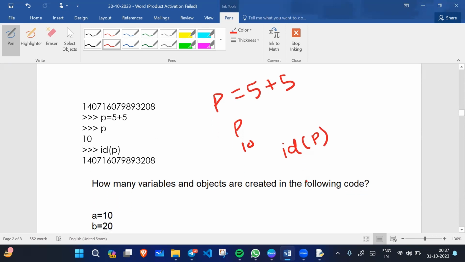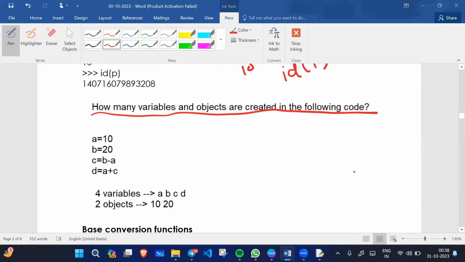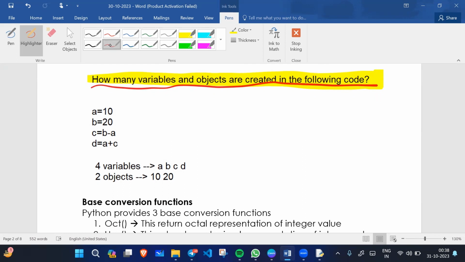So now the question is, how many variables and objects are created in the following code? For example, if we have a equals to 10, b equals to 20, c equals to b minus a, and d equals to a plus c.